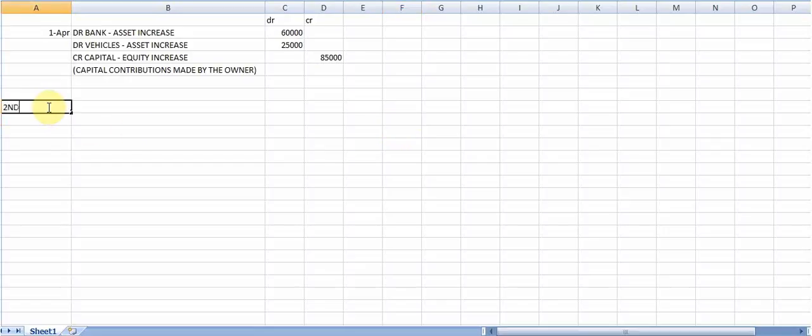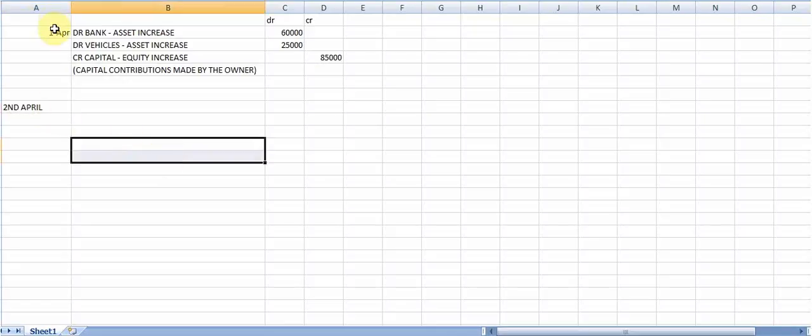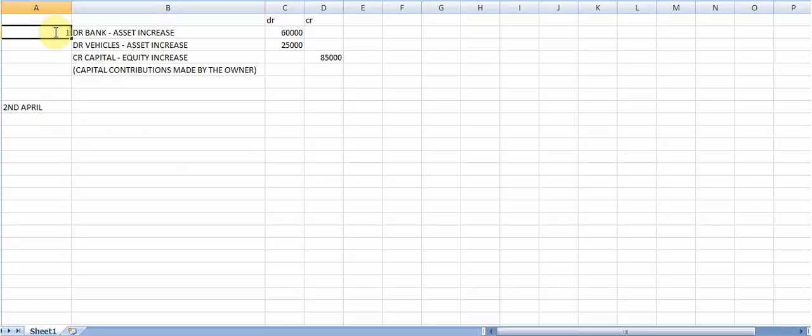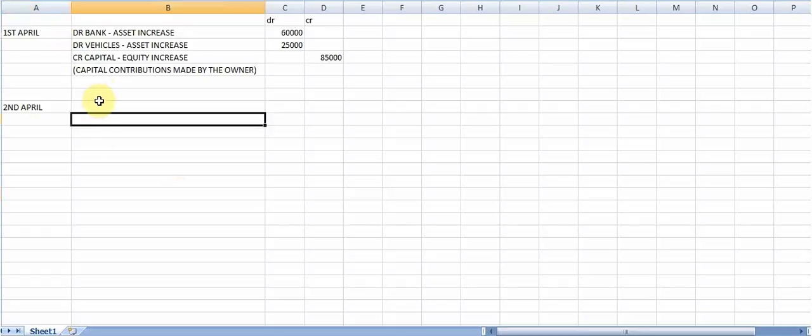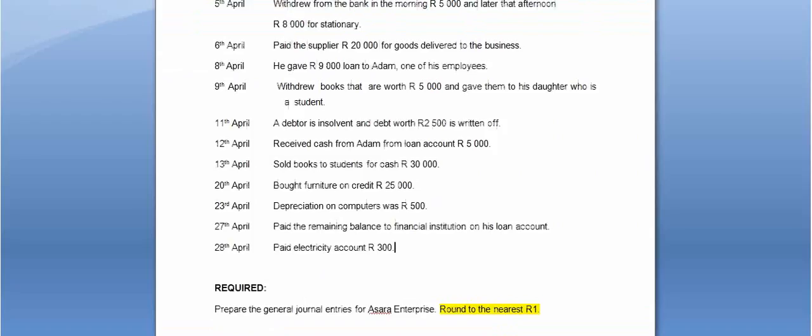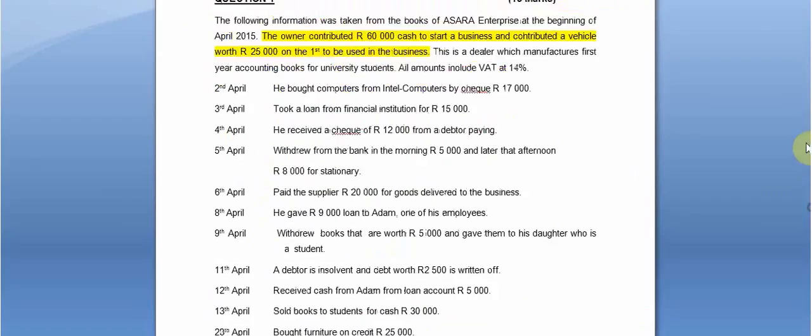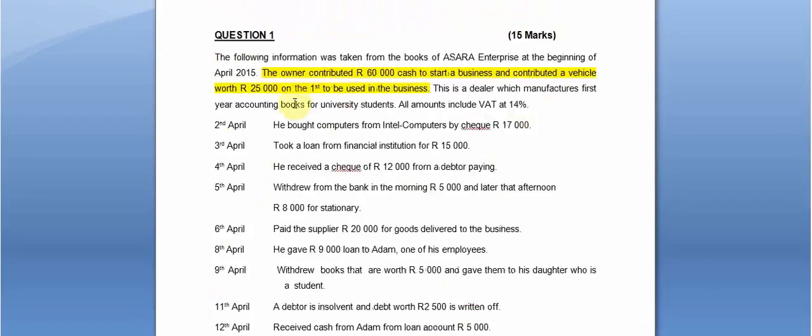On the 2nd of April, we also have an entry. I want to correct the wording there. On the 2nd of April, if we quickly go back to the question, you will see that he bought computers by check for 17,000 Rand.